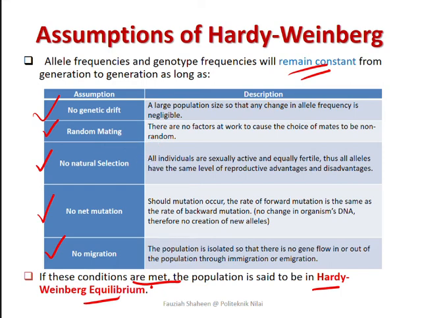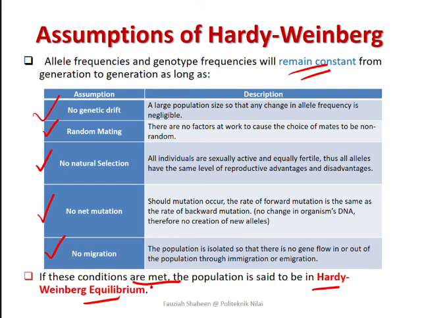So what are the disturbing factors? These are the disturbing factors. Faktor yang boleh mengganggu perubahan frekuensi. So kalau tak ada semua ni, tak ada mutation, tak ada selection, tak ada genetic drift, then the population will be at Hardy-Weinberg equilibrium. So when mating is random in a large population with no destructive circumstances, the law predicts that both genotype and allele frequency will remain constant because they are at equilibrium.